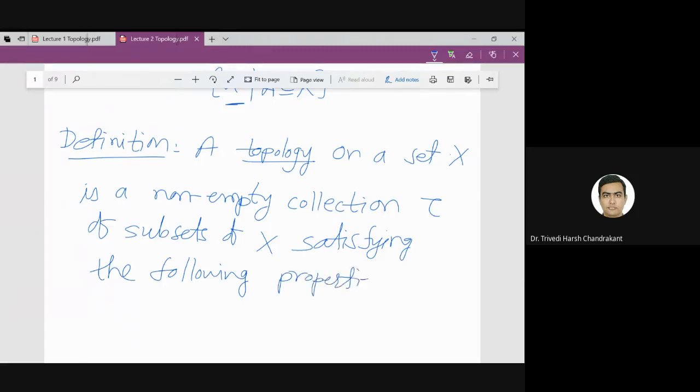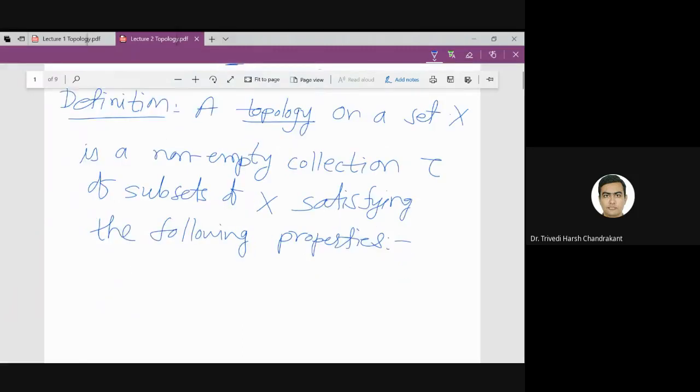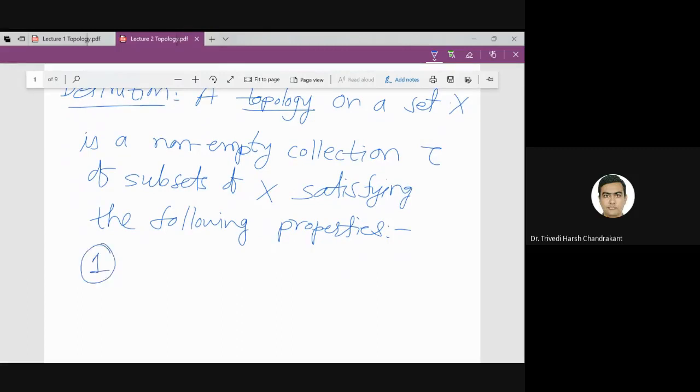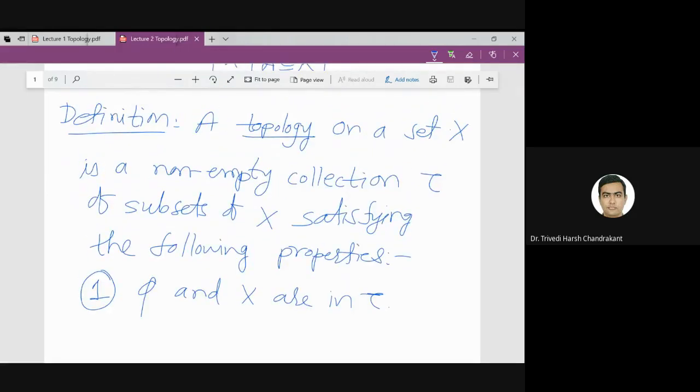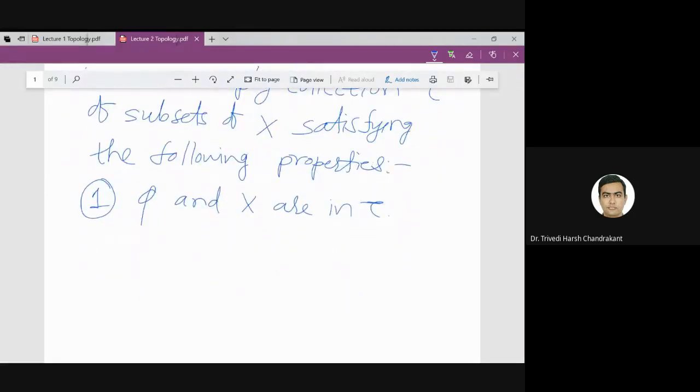So what are the axioms? That is exactly those three properties of the open set. So what is the first property? The first property is that phi and X are elements in tau. So for this tau which we are considering, phi and the whole set X both should be in tau. That is the first property.